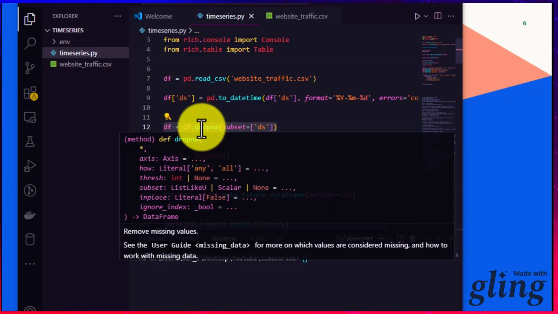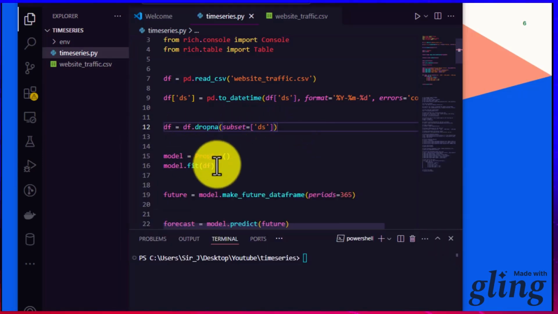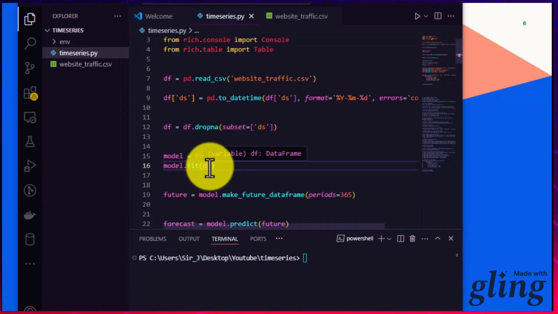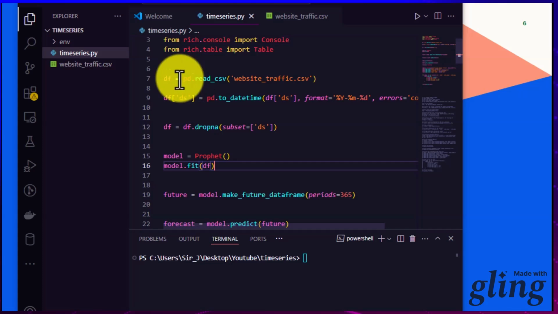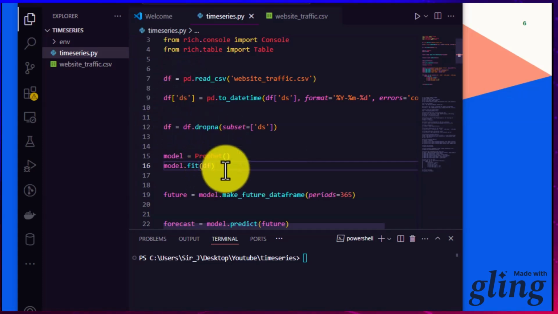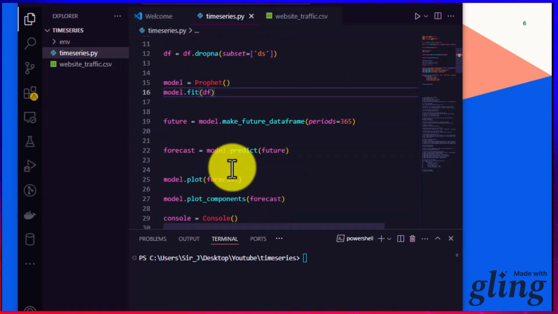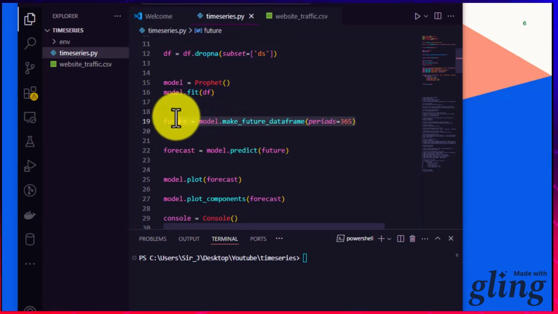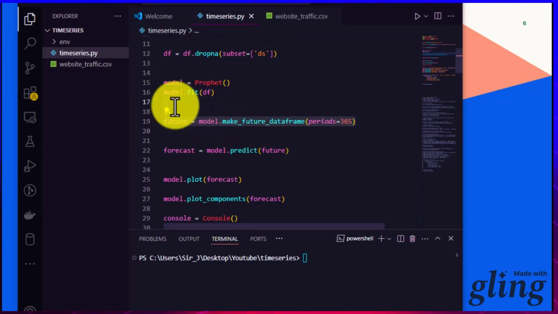Then we now initialize Prophet. Here we are initializing Prophet and then fitting the Prophet model. So we are calling the fit method and passing our CSV data that I've already converted and worked on, inside the model so that it can fit Prophet. After that, we now create a data frame with a period of 365 days. That's 1 year, so we're looking at the trend for the next 1 year.